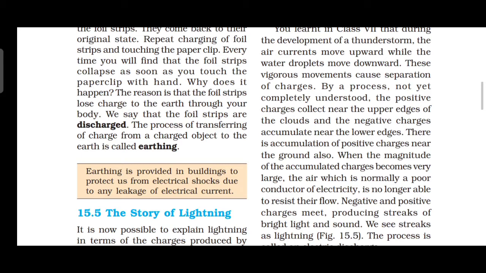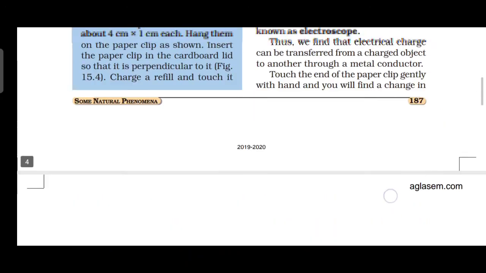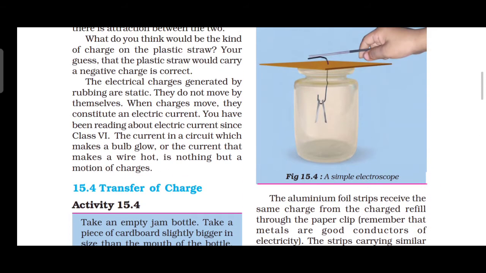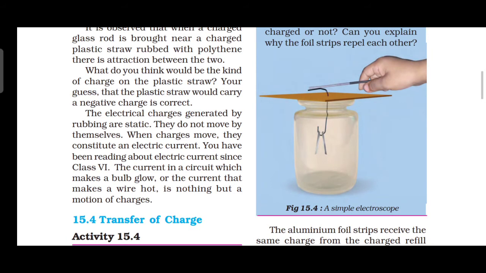Then charge the refill and touch it with the end of the paper clip. See the picture? We are touching the refill with the paper clip. Then the aluminum foil strips receive the same charge from the charged refill through the paper clip. We are touching the paper clip, so they get charge from the paper clip.